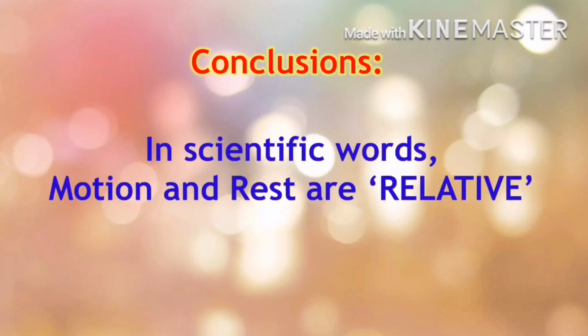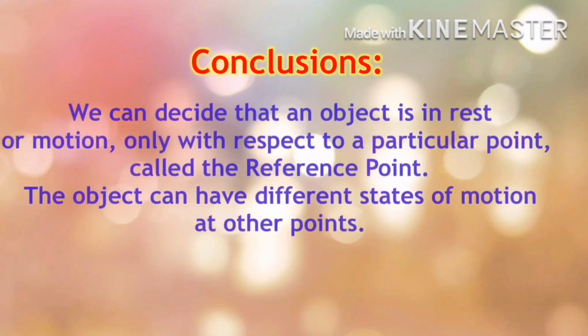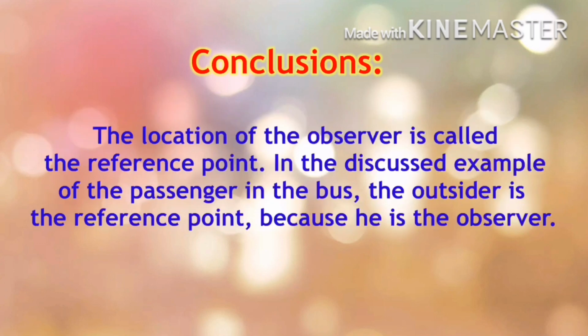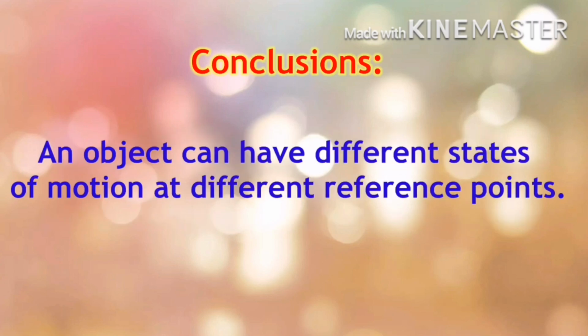In scientific words, motion and rest are relative, meaning that we can decide that an object is in motion or rest only with respect to a particular point. Here, the passenger inside the bus is moving according to the outsider's point of view. Here, the outsider is called the reference point. So, we can say that an object can have different states of motion with respect to different reference points.